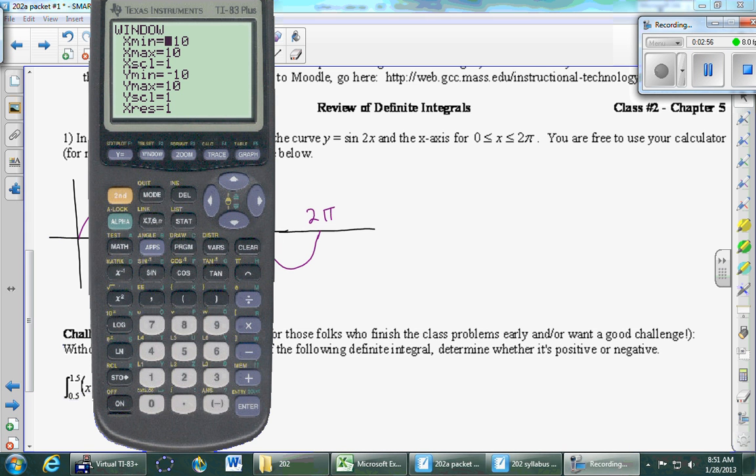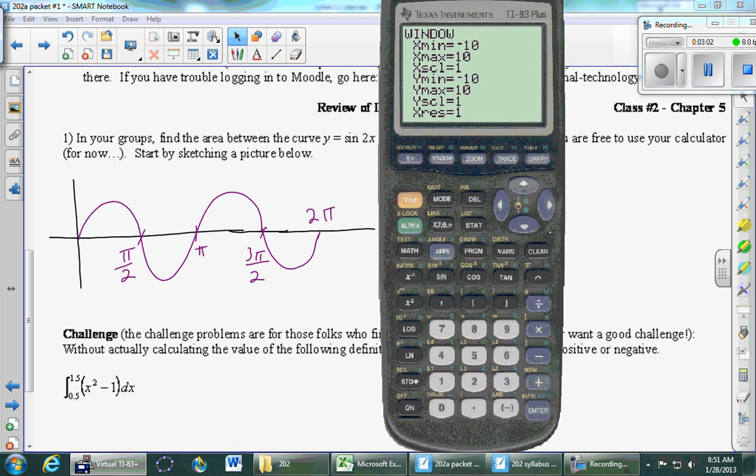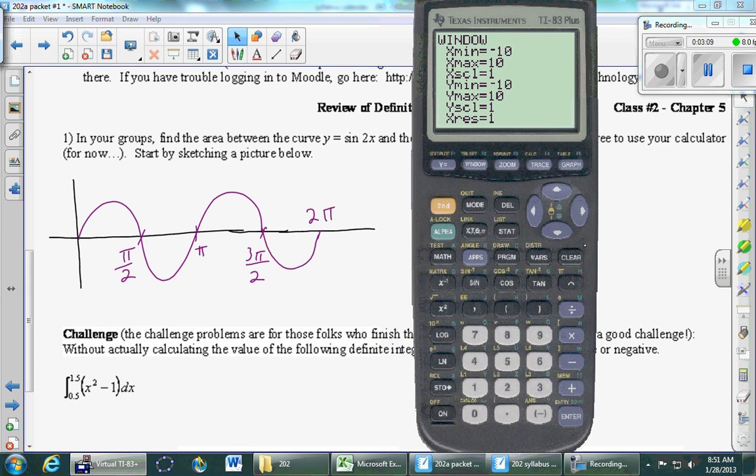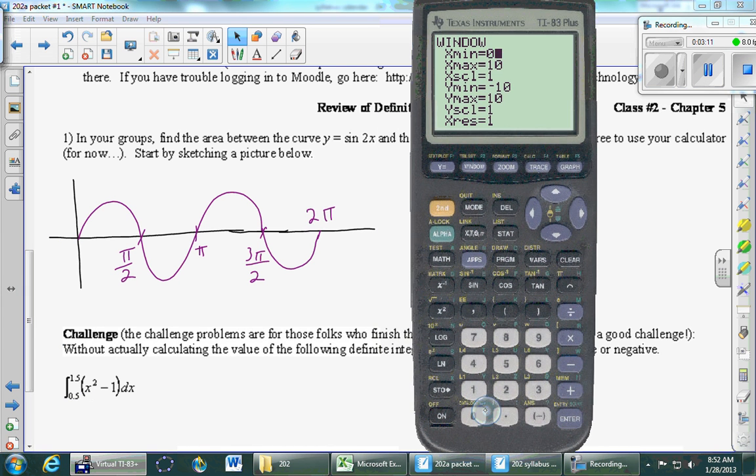Okay, so we ended up starting with a graph. I'm actually hoping that the graph of y equals sine of 2x is something you can figure out. It's the same as sine of x, but you'll have 2 of them, right? It's compressed horizontally. Okay, and so here's the graph on the calculator. We can go 0 to 2 pi, and then we know that it's not going to get any higher than 1 or -1. So it's easy enough to set the window, and then you'll get a graph, and then we can ask for the integral.